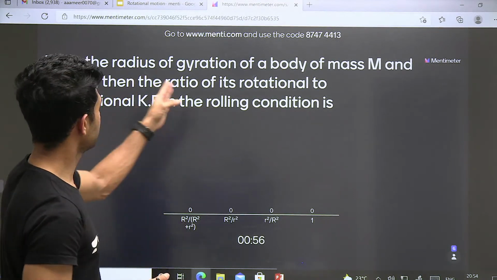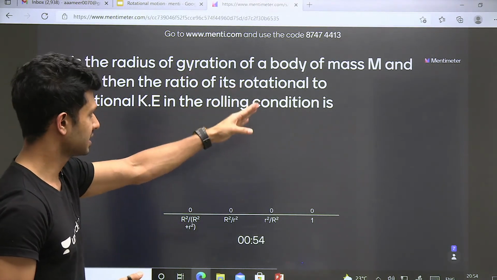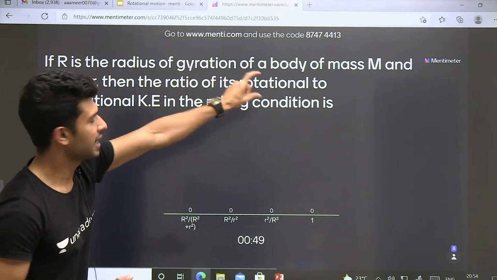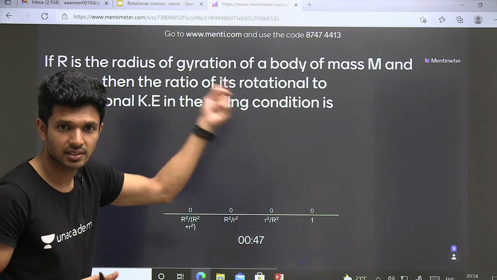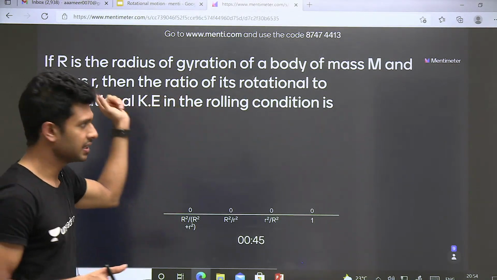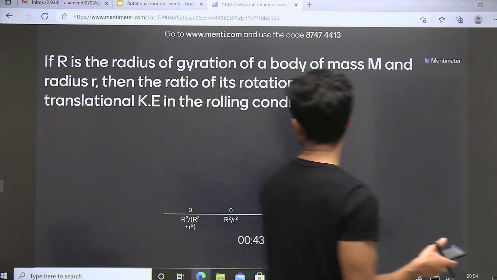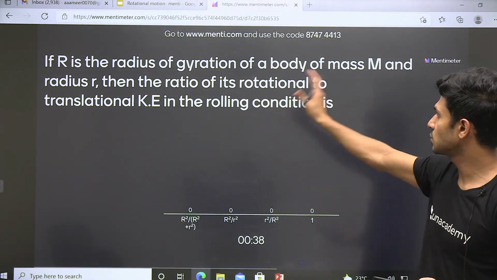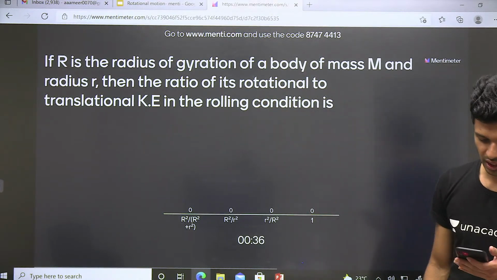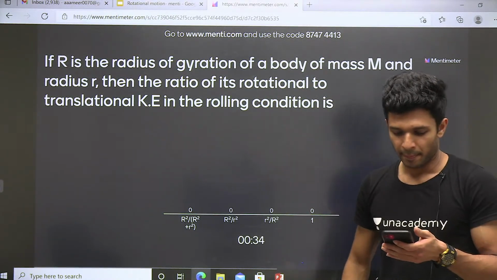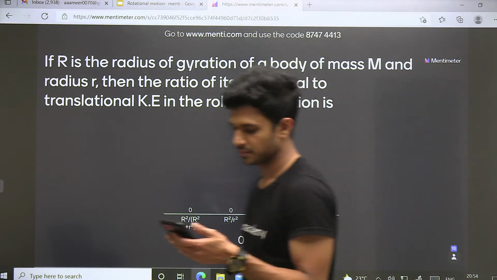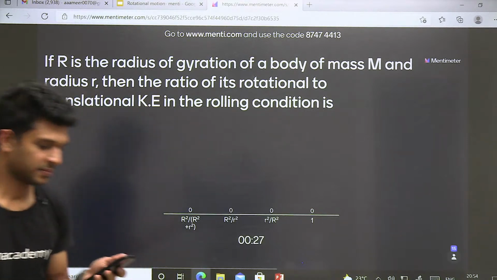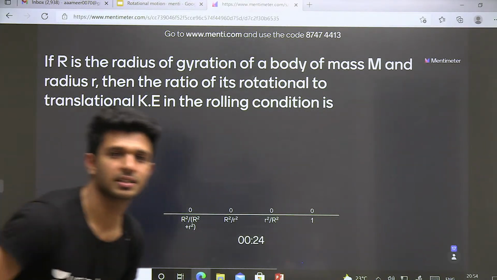If R is the radius of gyration of a body of mass m, its actual radius is small r and its mass is m, its radius of gyration, instead of using the letter K, they have used R. Okay. Question is ratio of rotational to translational kinetic energy का ratio कितना हो जाएगा? तो जल्दी से आंसर दे दे, ठीक है.